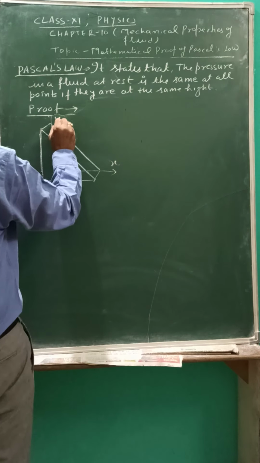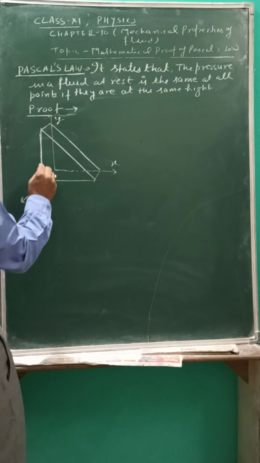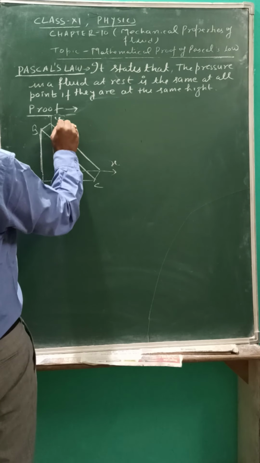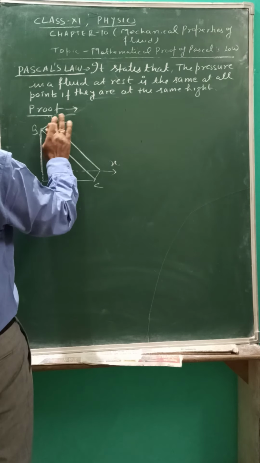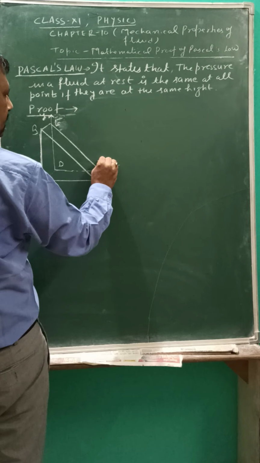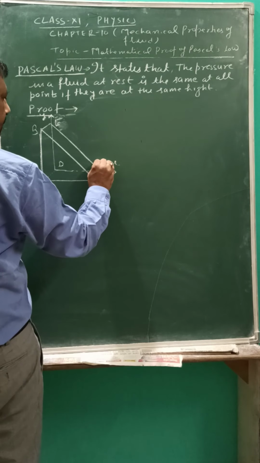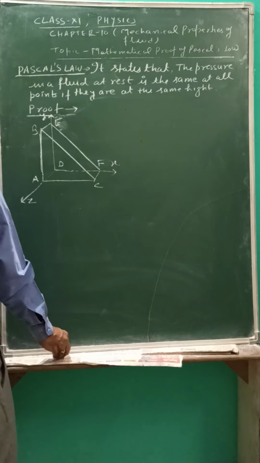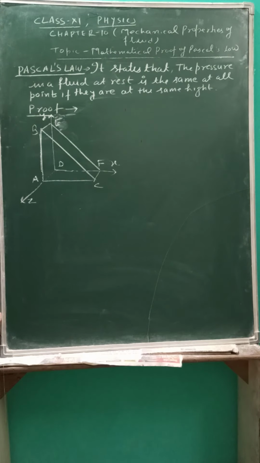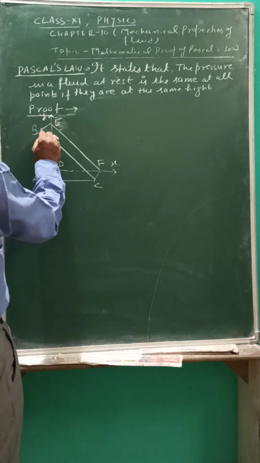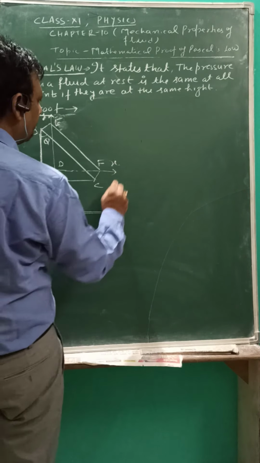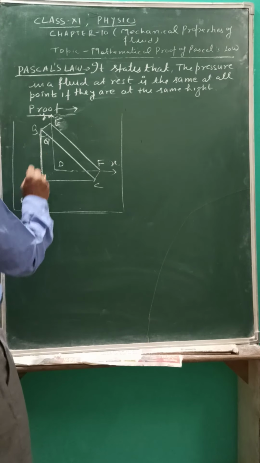This is x-axis, let this be y-axis, and this is z-axis. And let this point be A, this B, and this C. This is D, and this point is E. This point is E, and this point is F. So this is a prismatic element in the right angle form. This angle is theta, and this is a part of liquid at rest.